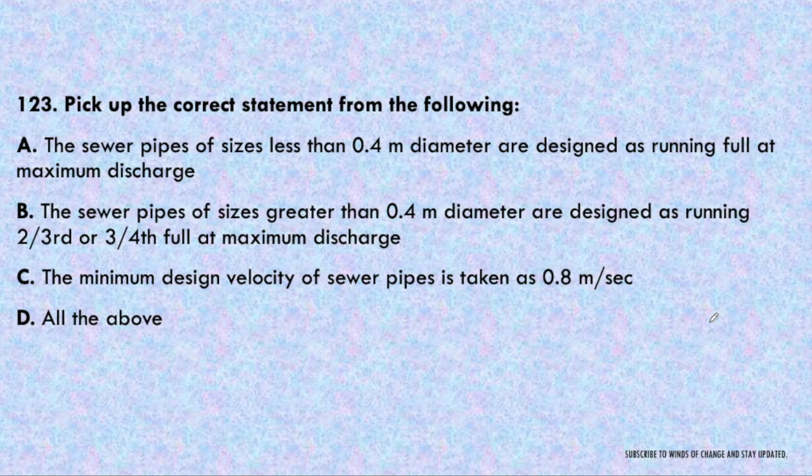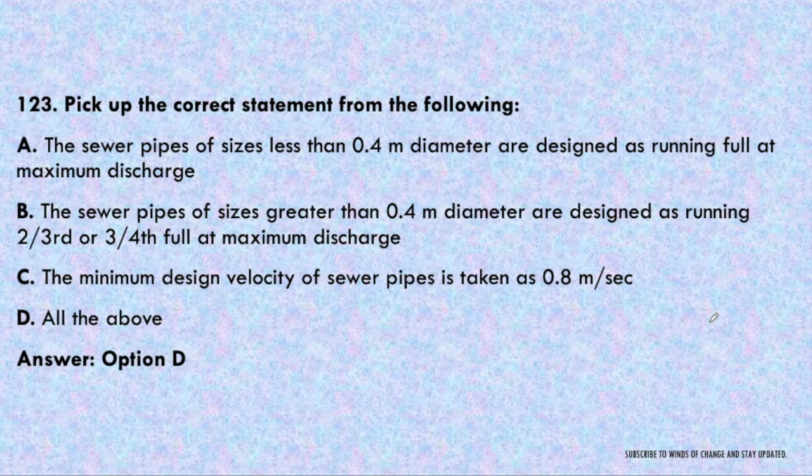Next question. Pick up the correct statement from the following. The sewer pipes of size less than 0.4 meter diameter are designed as running full at maximum discharge. The sewer pipes of size greater than 0.4 meter diameter are designed as running 2/3 or 3/4 full at maximum discharge. The minimum design velocity of the sewer pipe is taken as 0.8 meter per second, or all of these. So all of these are the correct statement here, and we should memorize all these statements because all the statements can be asked in a single question also.